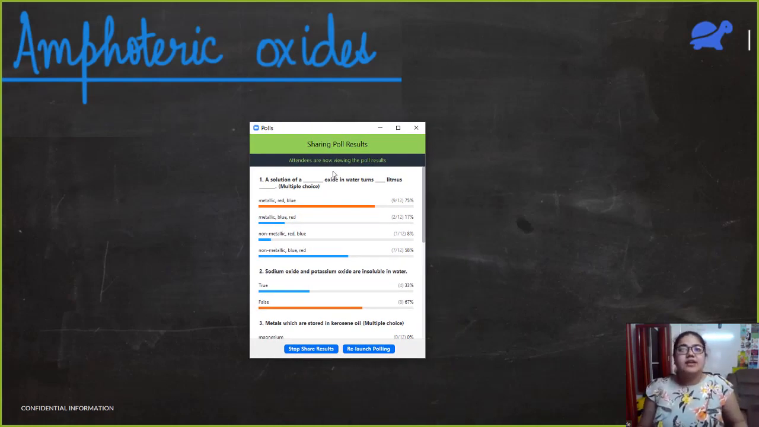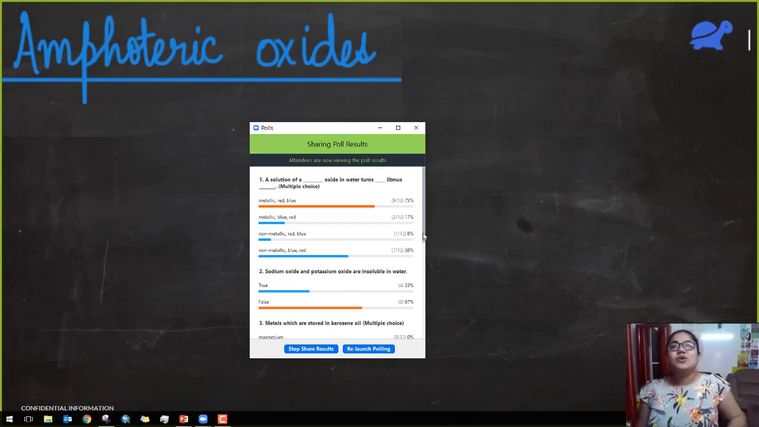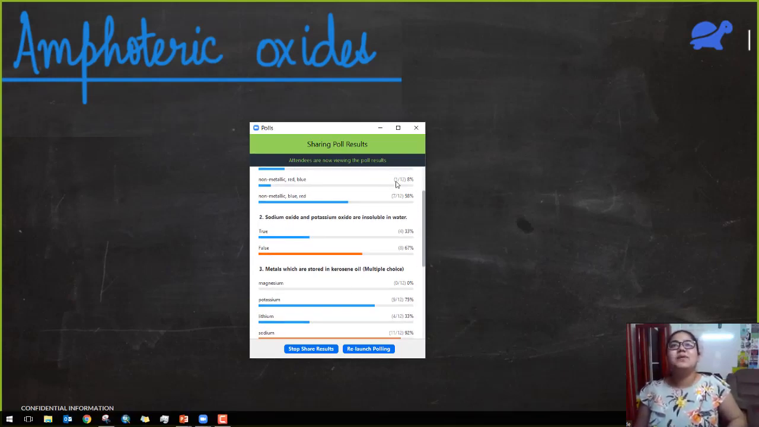So first one, a solution of dash oxide in water turns dash litmus dash. So here there are two right answers. First is a solution of a metallic oxide in water turns red litmus blue. That is correct. Another answer is a solution of a non-metallic oxide in water turns blue litmus red. So the correct answers are the first option and the last option. Second, sodium oxide and potassium oxide are insoluble in water. That is very false. They are highly soluble in water and they form alkalis.